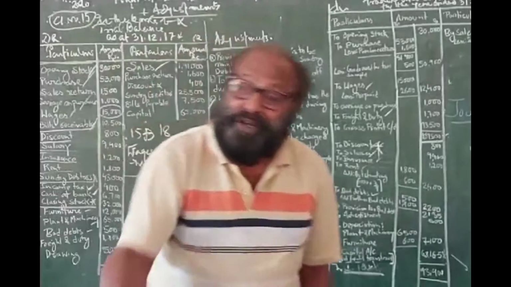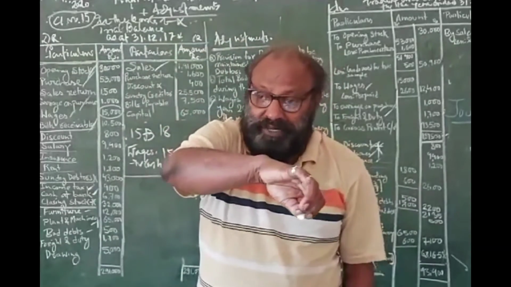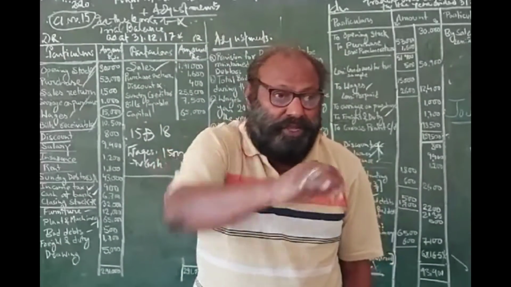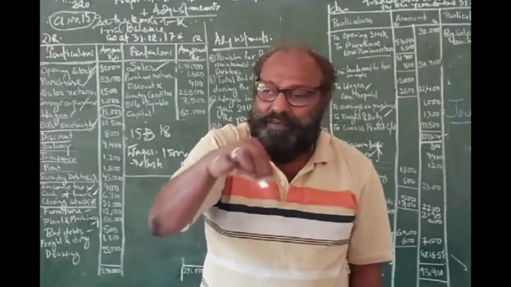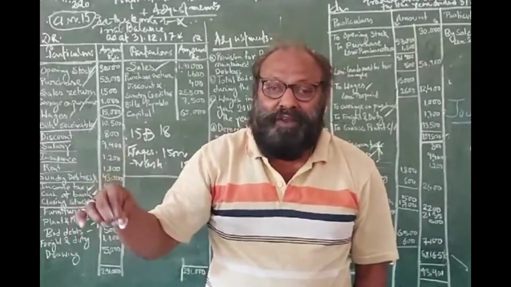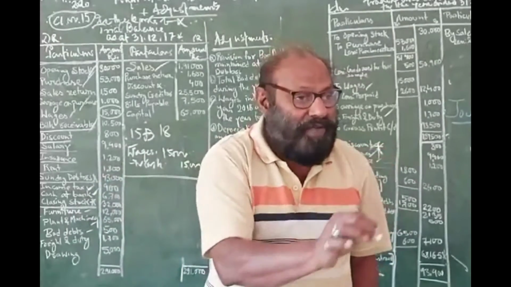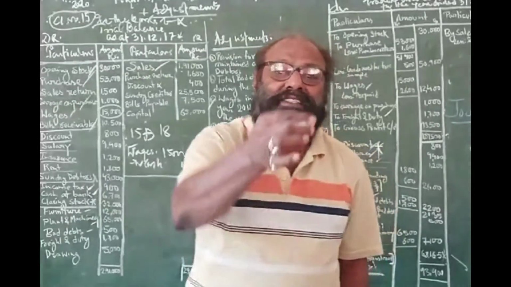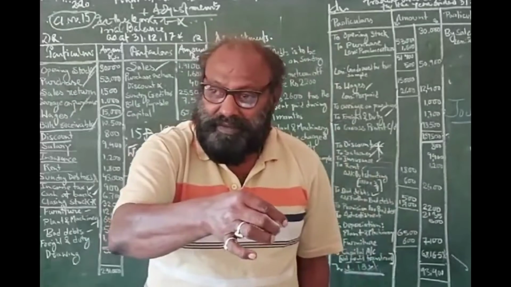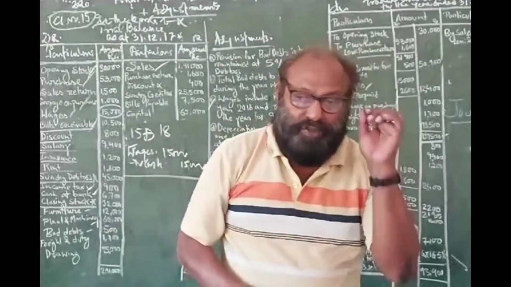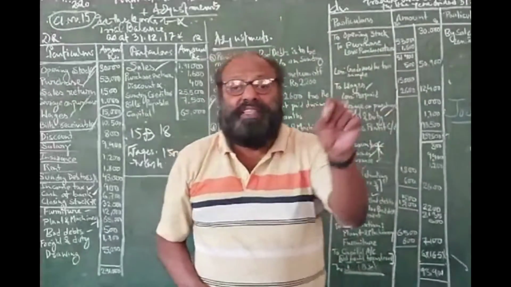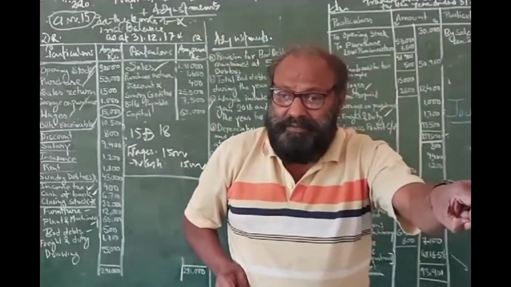Clear? But you have got the service from your employees, so that is the cost of this year. But this cost has not been taken into account. Why not? Because it has not been paid. As I have already told you, we make the records when the transactions are effected.